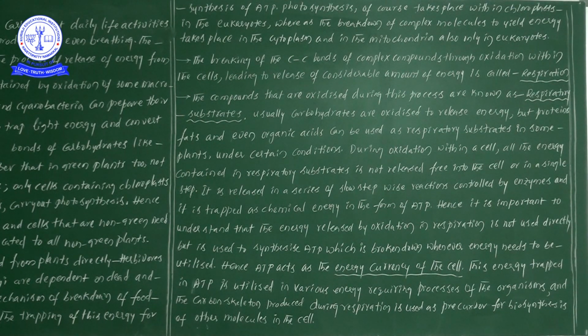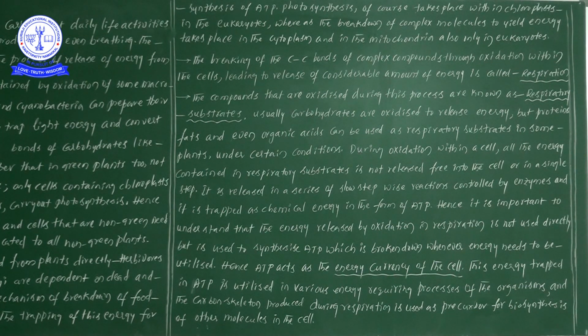So the point we are learning is that for photosynthesis, specialized cell organelles are there, and for respiration also, specialized cell organelles are present in eukaryotes.